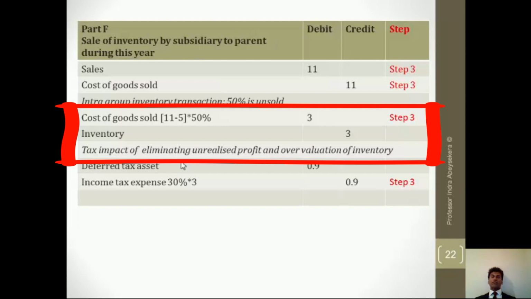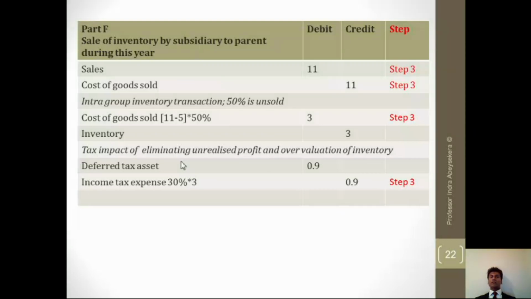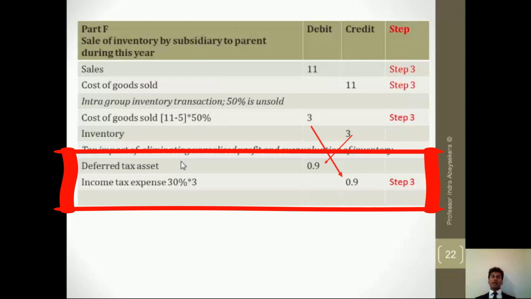So for the 50%, we debit cost of goods sold and credit inventory. Now notice that for the cost of goods sold, I've written there on the side step 3, to remind me it belongs to step 3. Inventory is an asset, we do nothing. And the tax impact is the third entry in that.